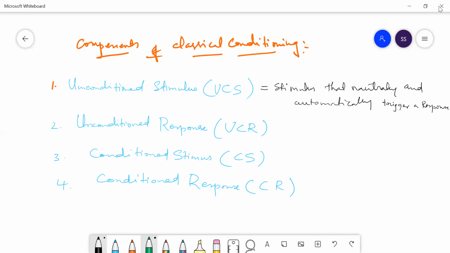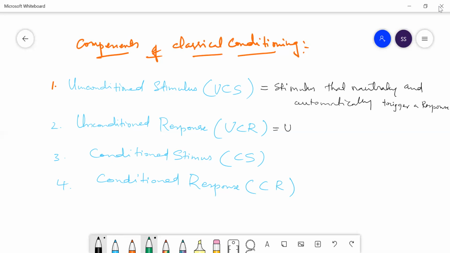Then the unconditioned response is called unconditioned because it is not planned. Condition means plan, unconditioned means it occurs automatically.